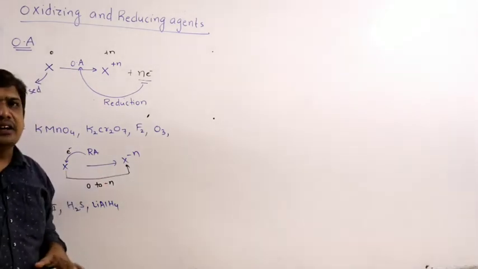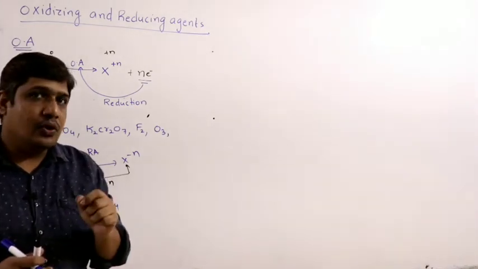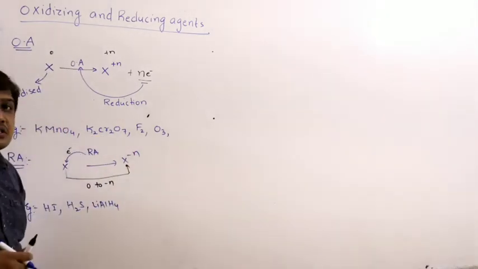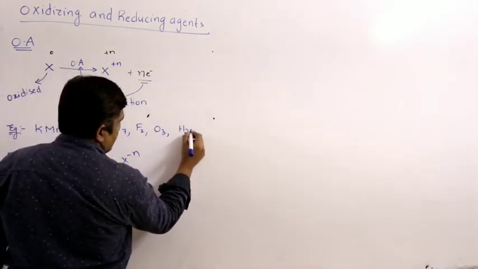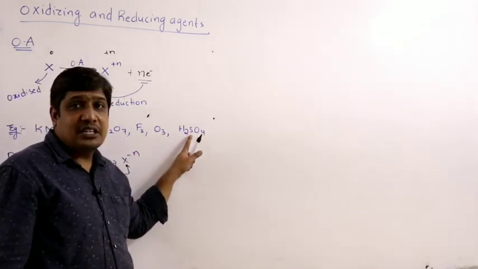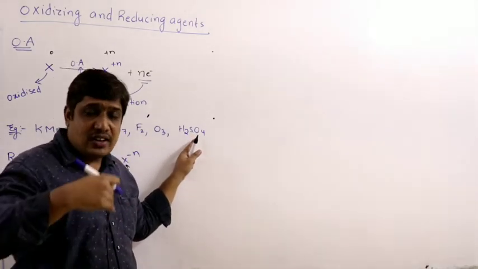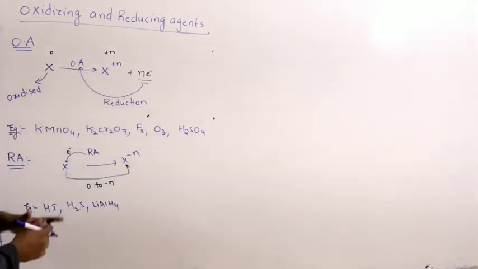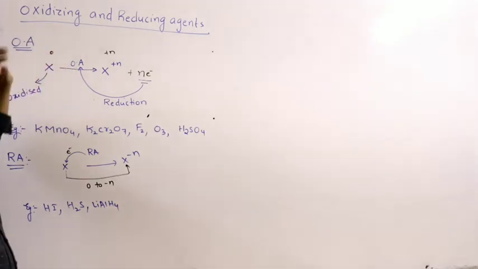If the element is present in its higher oxidation state, then it cannot be further oxidized. It should undergo reduction. Therefore, if element is present in its higher oxidation state, then it will act as oxidizing agent. The best example is sulfuric acid, concentrated. Sulfur, in this, is present in its higher oxidation state +6. It cannot be oxidized further, therefore it itself has to undergo reduction. In that process, it will act as oxidizing agent.